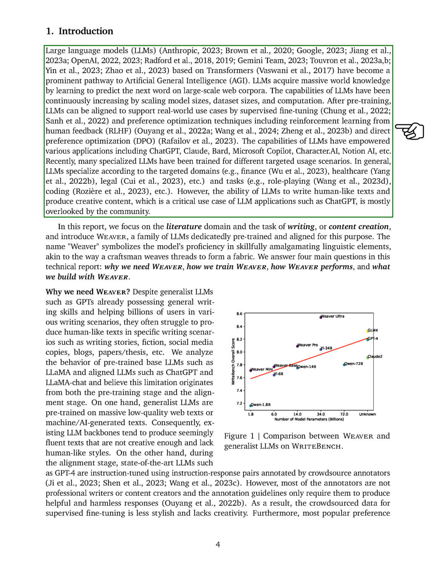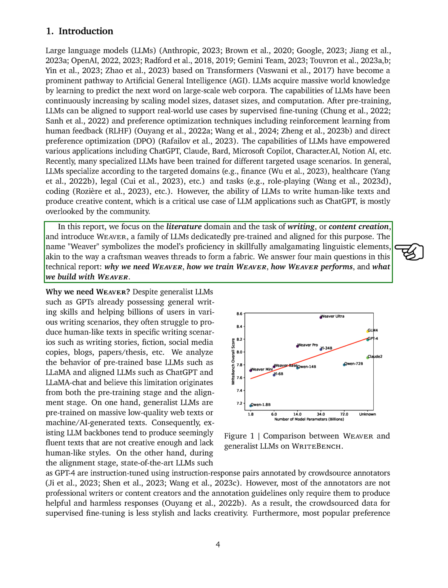After their initial training phase, LLMs can be fine-tuned and optimized to cater to specific real-world applications, such as ChatGPT, Claude, Bard, and others, through techniques like supervised fine-tuning and preference optimization, including reinforcement learning from human feedback, RLHF, and direct preference optimization, DPO. Despite the general proficiency of LLMs in various writing tasks, their ability to produce human-like and creative content, especially in the literature domain, has not been fully explored.